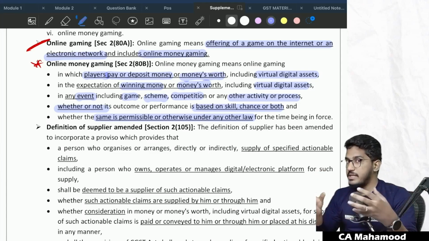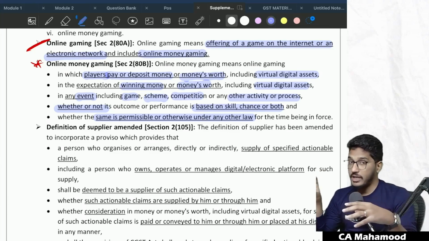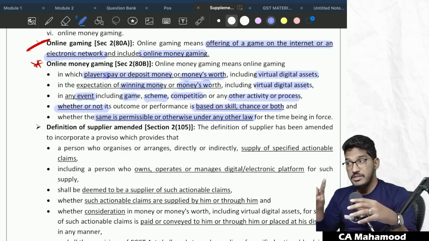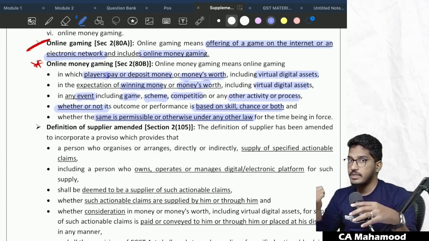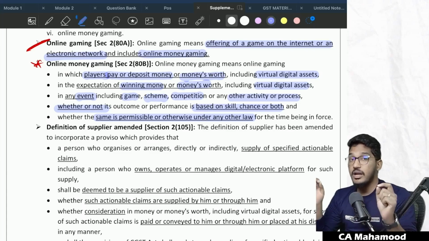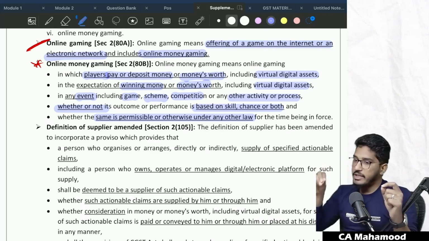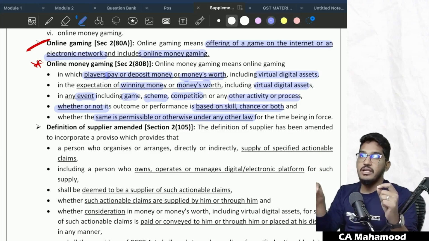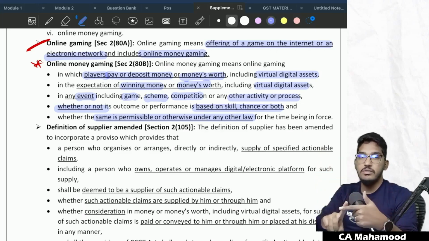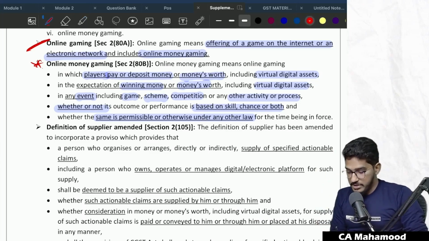See, some betting websites are banned in India, but still somehow people, by using the VPNs and all, they participate in that online betting games. But still the government is telling, even though it is illegal, even though you are doing illegal activity, still we will charge a GST on it. So whether that online money gaming is permitted or not permitted in India, that means whether it is legal or illegal in India, doesn't matter. If you are doing certain activities which are falling under this online money gaming activity, we will definitely bring it under GST purview. Whether it is legal or illegal, doesn't matter. On legal also we want GST, on illegal also we want GST. Clear? So this online money gaming definition is very, very important, guys.